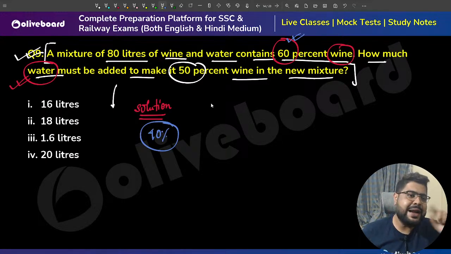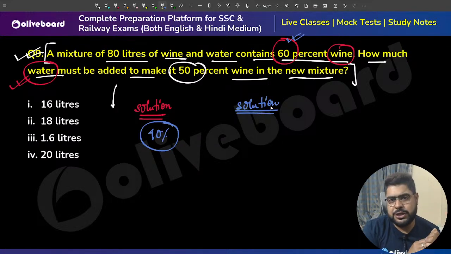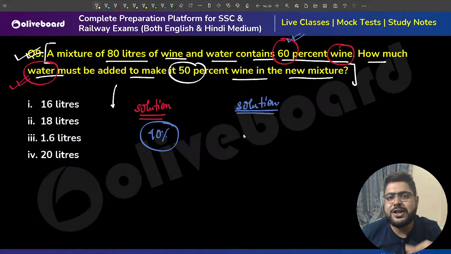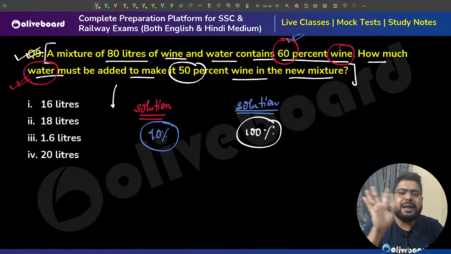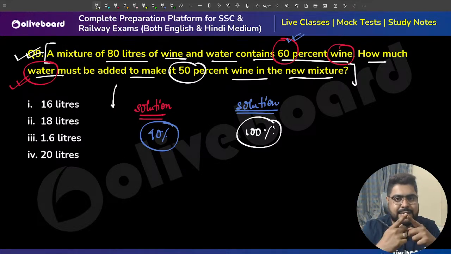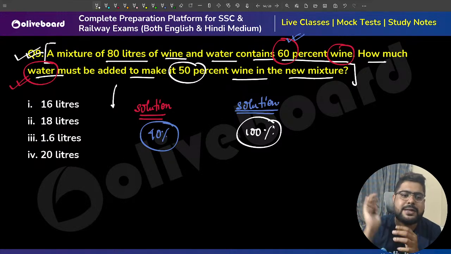Now, I am adding what? I am adding some other solution. Think like this: I am adding another solution where the concentration of water is 100%. If I say I am only adding water, it plays with your head. Think always like this. I am adding another solution where there is only water, that means where the concentration is 100%.